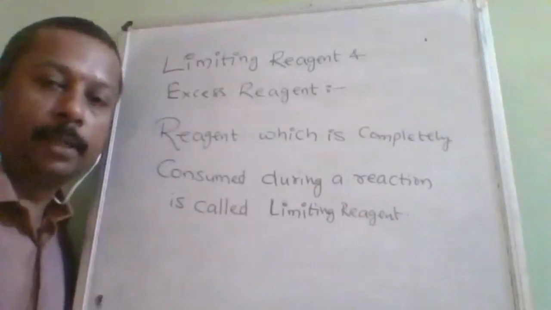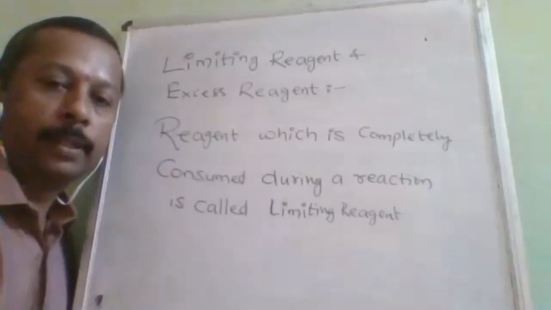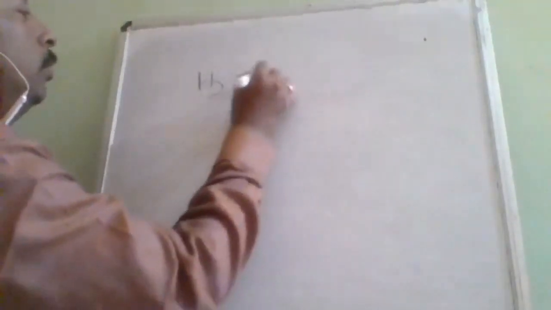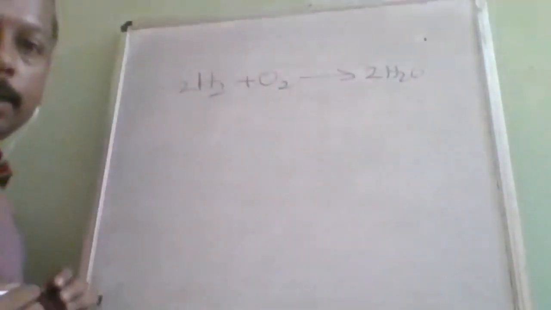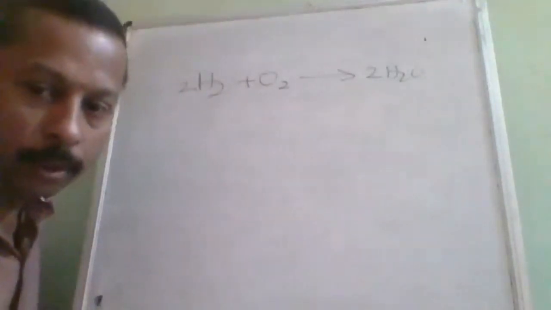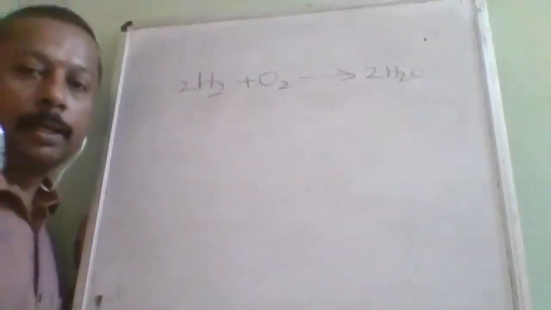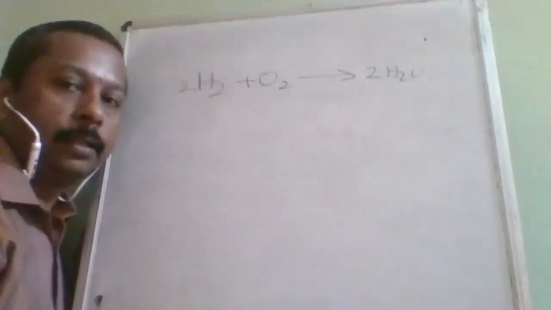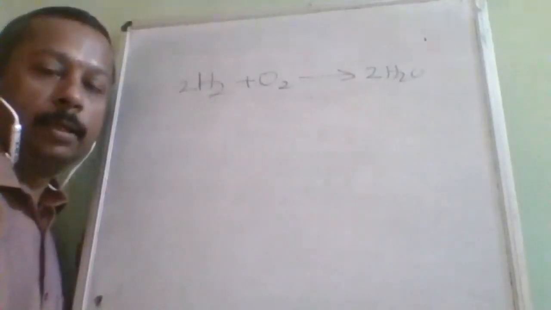I will tell you with a few examples so that it is easy for you to understand. First, let me take one example: H2 plus O2 gives H2O. The balanced reaction is 2H2 plus O2 gives 2H2O. In this reaction, if I take the calculated amount, then there will be no limiting reagent and no excess reagent. But randomly I'm taking different quantities.